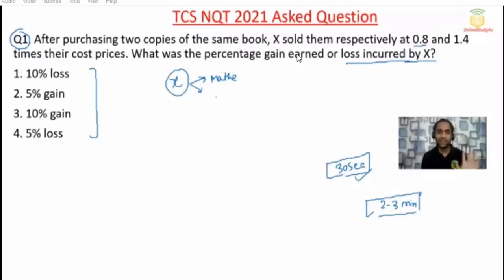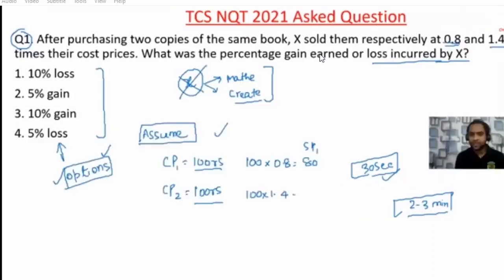Sir, why did you assume 100? My dear friends, as I said, if options are given in terms of percentage, then you can assume whatever value you want. Do not assume or call it X. Simple. So your cost price is 100 rupees for the first one, and the second cost price is also 100 rupees. Now, X sold them respectively at 0.8, so 0.8 of this value will be 80 rupees. The first one you are selling at 80 rupees. The second one you are selling at 1.4 times, which will be 140 rupees. So the total cost price is 200 and the total selling price is 220.